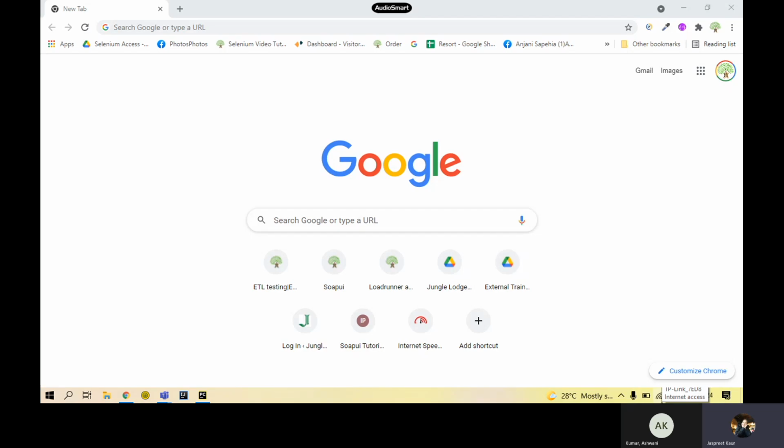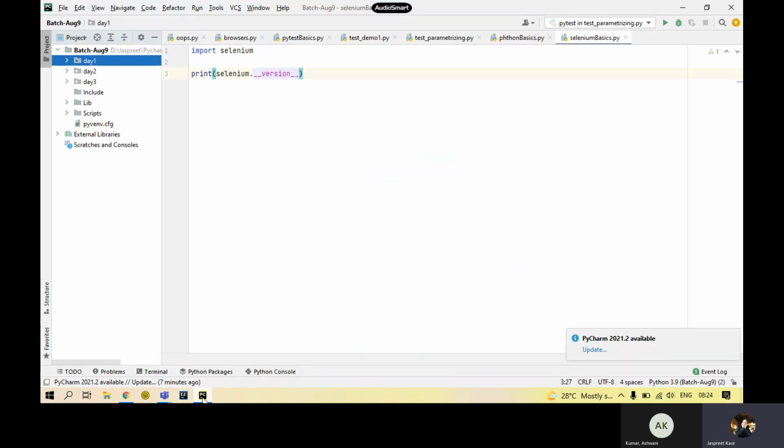So we'll start with the topic that we are supposed to cover in this session. Today, basically, I wanted to start with how to start our main objective of automating a browser. We have seen in the earlier sessions how to open a browser. We very well know the command. Now after opening the browser, what am I supposed to do? I need to go to some URL, some website, so that I can start automating that website. So how to do that? That command is a very simple, one-word command that you need to use.